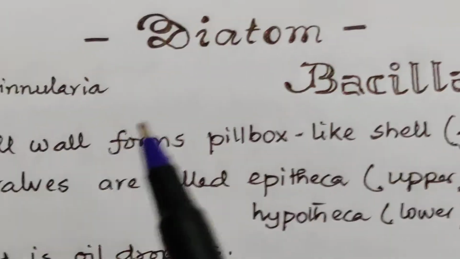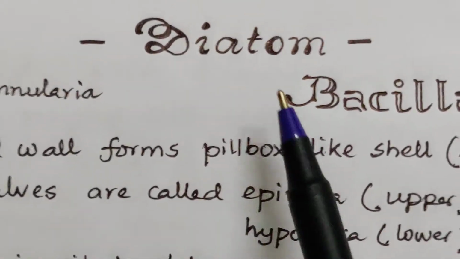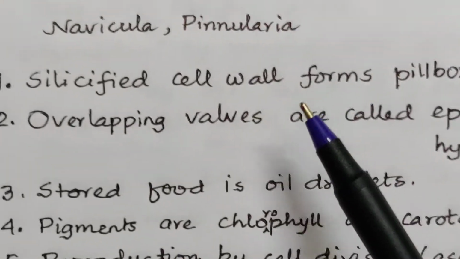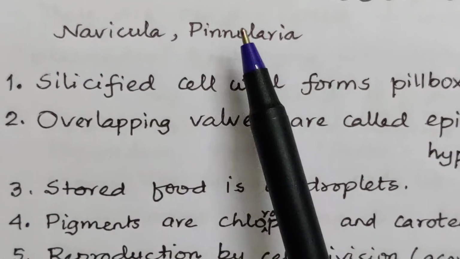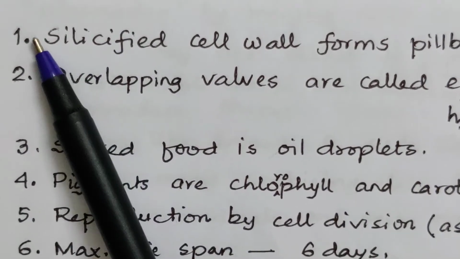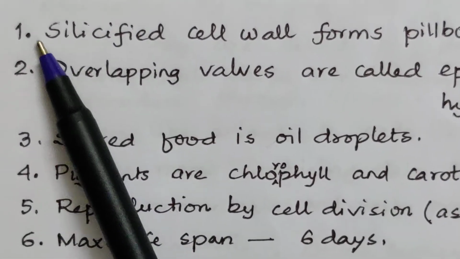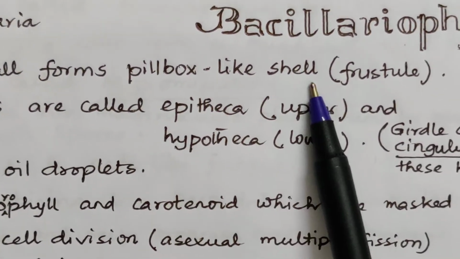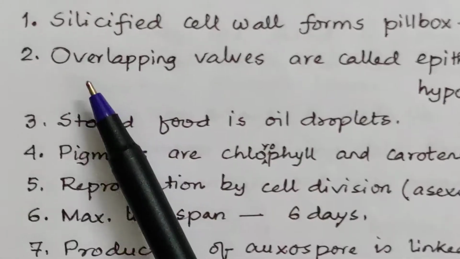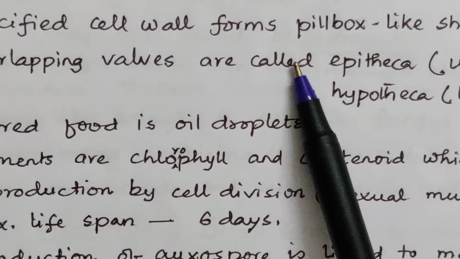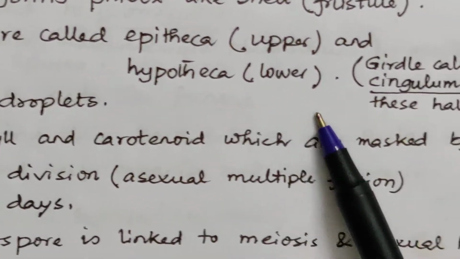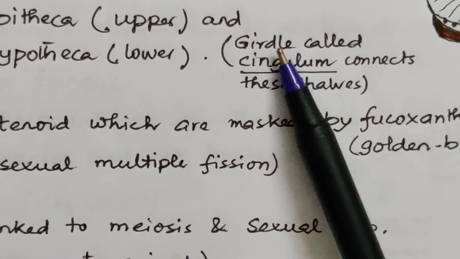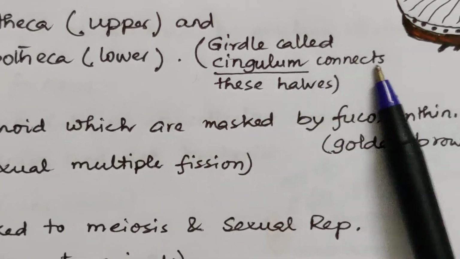Coming to the second part of this kingdom, this is Diatom or Bacillariophyceae. Examples are Navicula, Pinnularia. Now coming to their characteristics, they have a silicified cell wall forming the pillbox-like shell called frustule. They have overlapping valves. The upper valve is called epitheca and the lower one is called hypotheca, and their girdle is called cingulum that connects these valves.